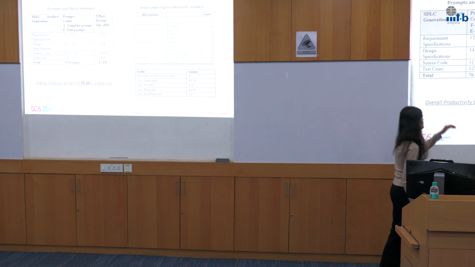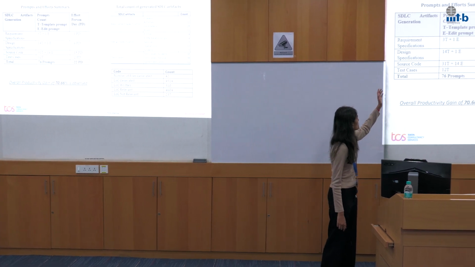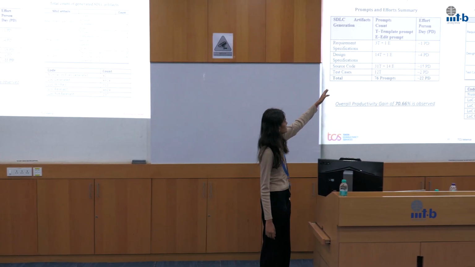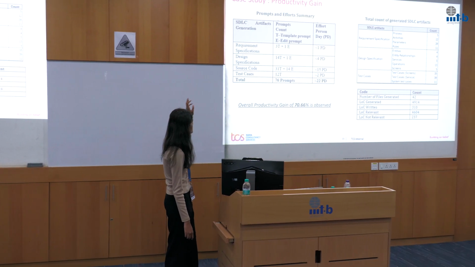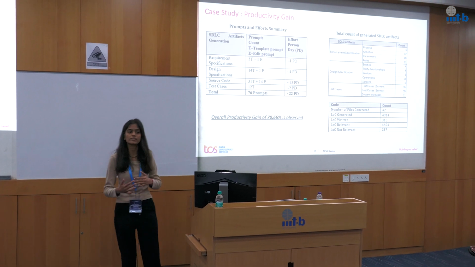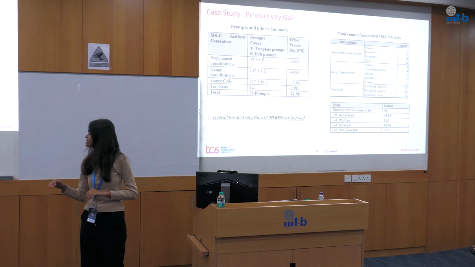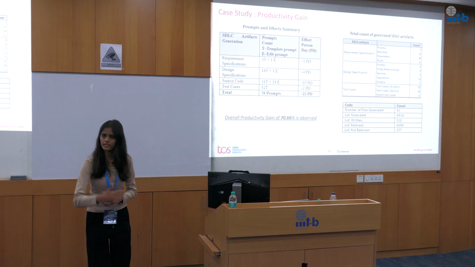So overall, if you look at the first table, it depicts the prompt and effort summary, where T depicts the template prompt that we have defined in our generic prompt template, and E stands for edit prompts, the number of edit prompts that we have to give whenever inaccurate or incorrect responses were generated by the LLM, and we have to give another prompt to make it correct.